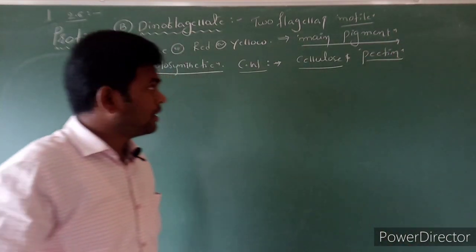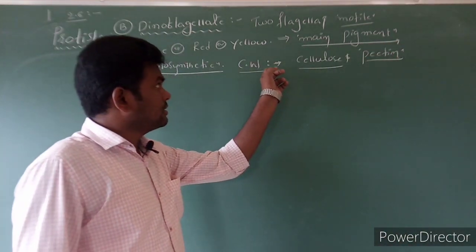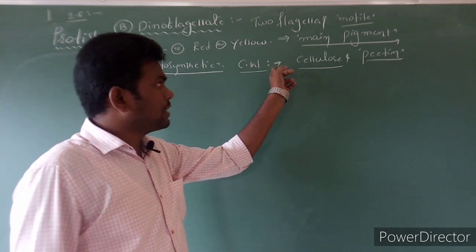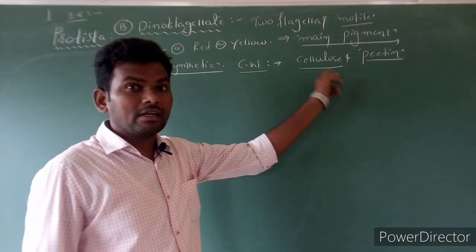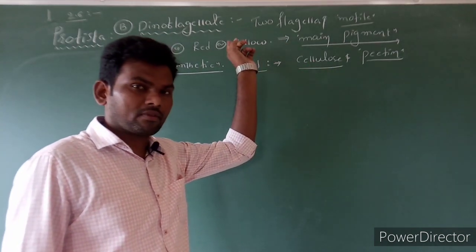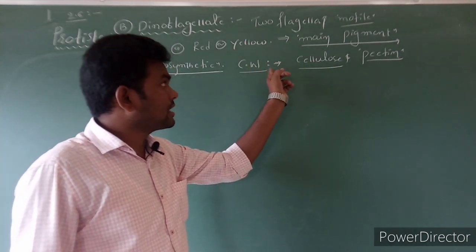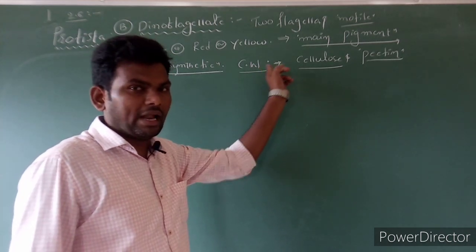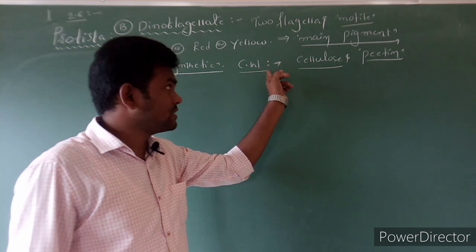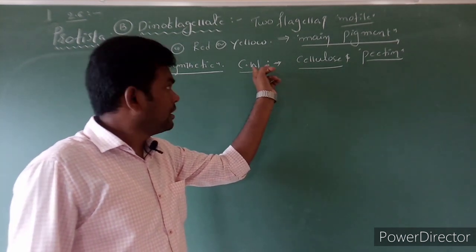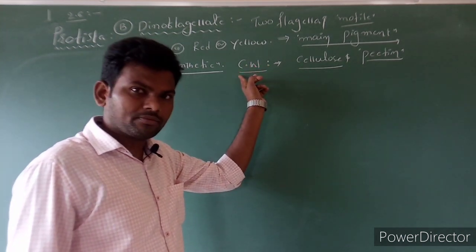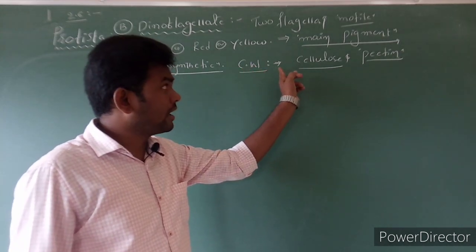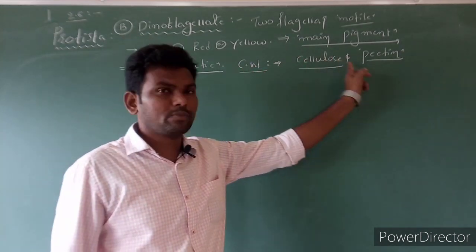Generally, if a cell wall is made up of cellulose or pectin, it is a character of plants. Then, sir, can we consider this a plant and include it in the plant kingdom? The answer is no. Here it is an autotroph, the cell wall is present, and its chemical composition is cellulose as well as pectin.